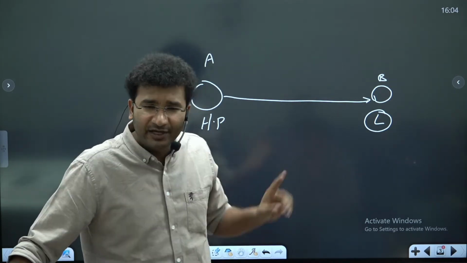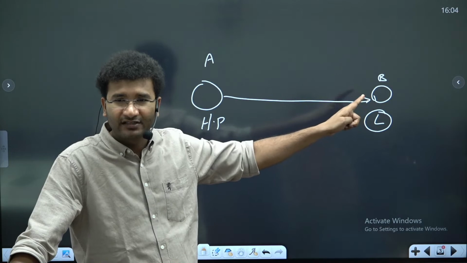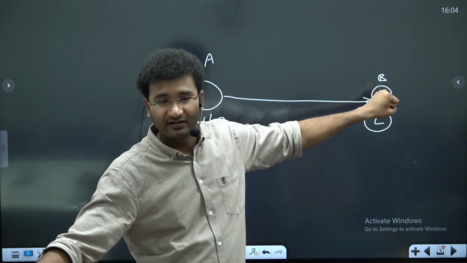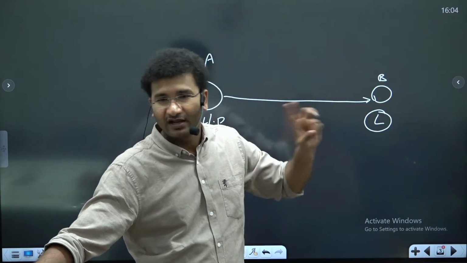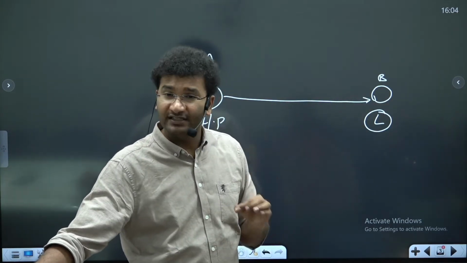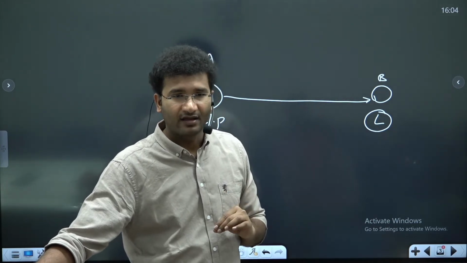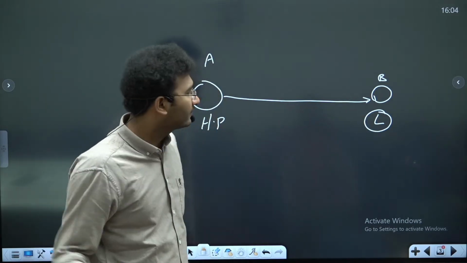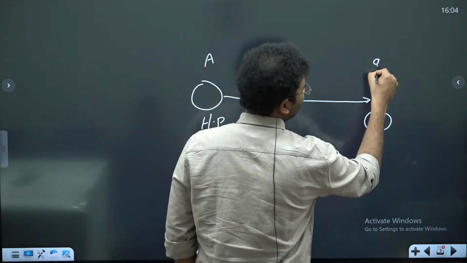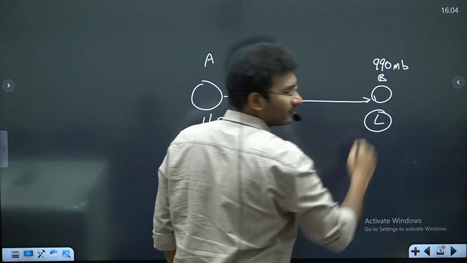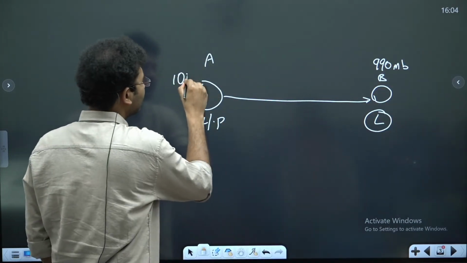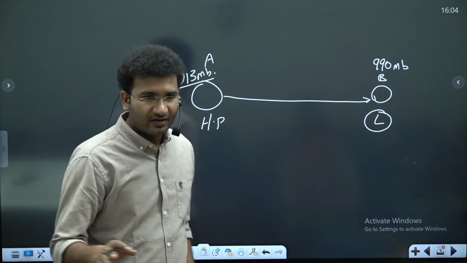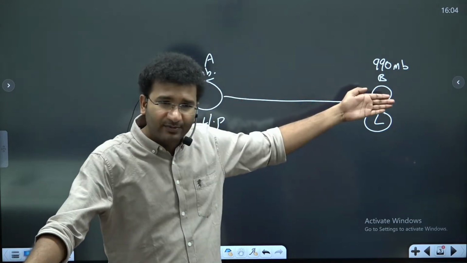Now, why is the speed of the wind 100 plus kilometers per hour? It is because if the intensification of the low pressure is strong, then the speed of the cyclone will also be more. And secondly, the difference in the pressure, if it is very high, and that difference is present between less distance. Imagine, the low pressure system here is 990 millibars, and the high pressure system here is 1013 millibars. Okay? It is like this. The wind will start to move from this place to this place.